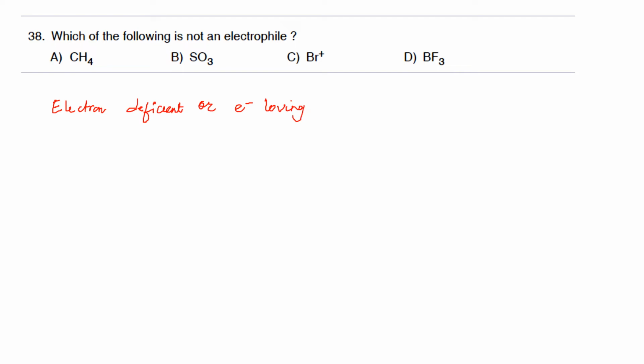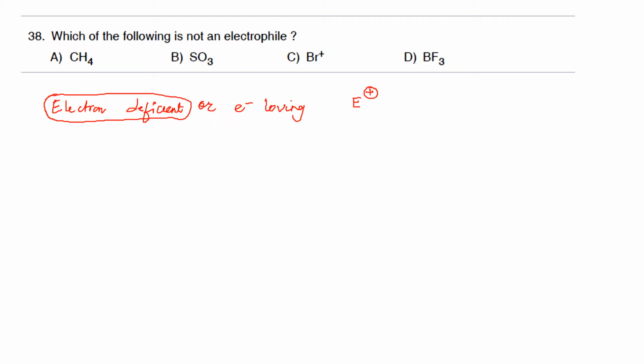Since it is electron deficient, it will have an affinity towards electrons. So it has a tendency to get attracted to the species which has more electrons, and it is generally represented using the symbol E+. The most important criterion for a compound to be an electrophile is that it should be electron deficient.